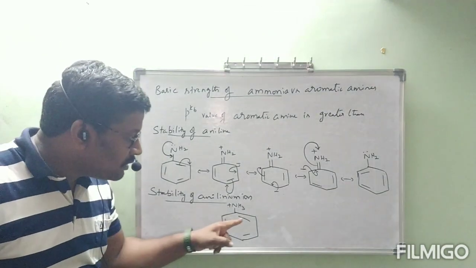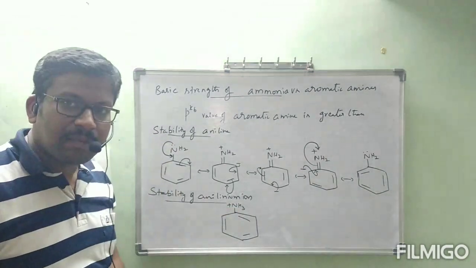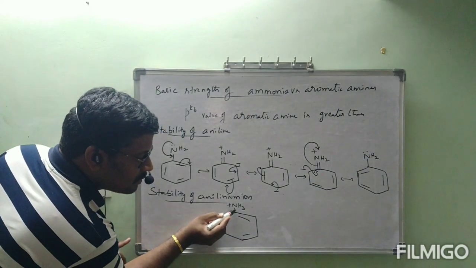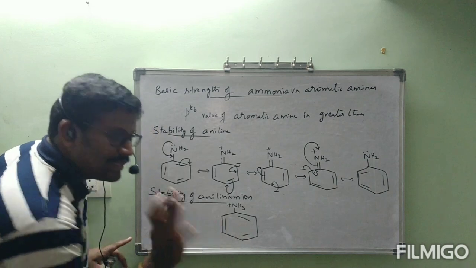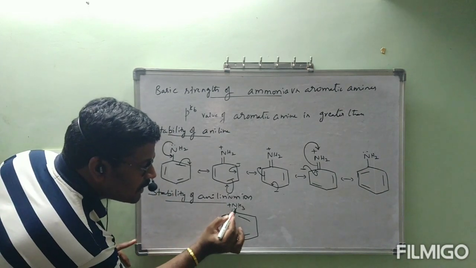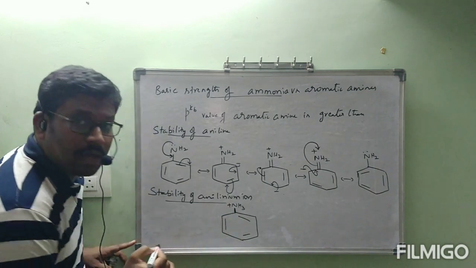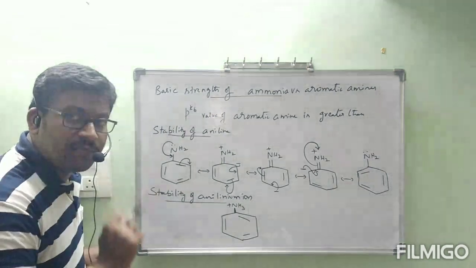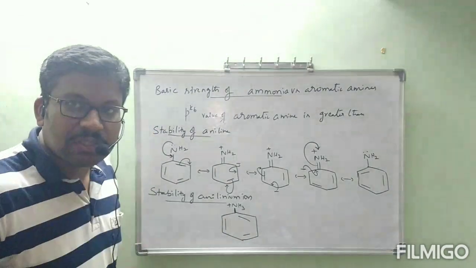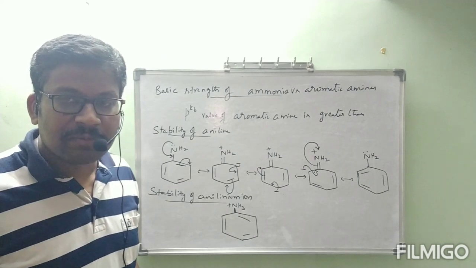Then this double bond cannot be shifted as a double bond here because nitrogen cannot form 5 bonds. This one will be shifted like this, and this is getting positive. It is not possible because if this bond is shifted here, nitrogen already contains 3 hydrogens. Nitrogen should form 5 bonds, but nitrogen cannot form 5 bonds. The maximum valency of nitrogen is only 4. That's why it is not possible at all.